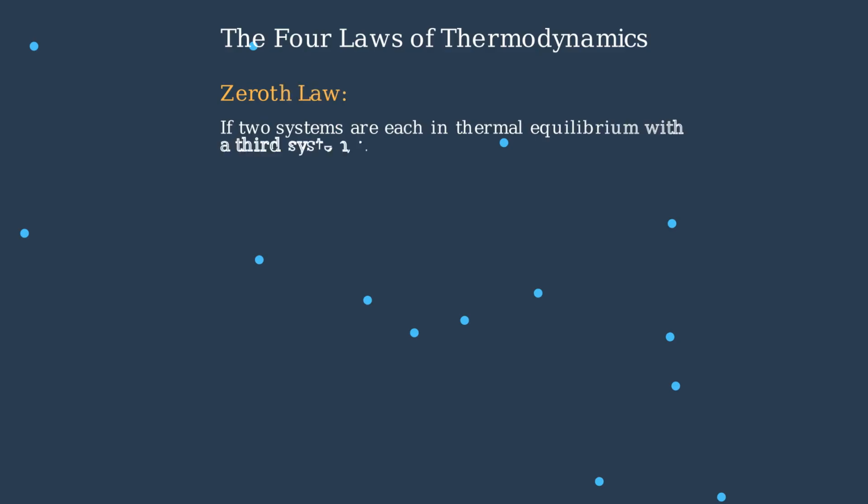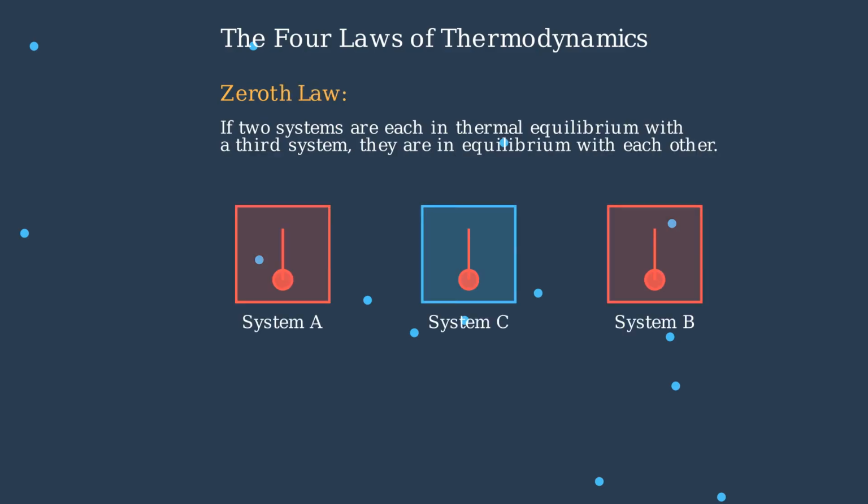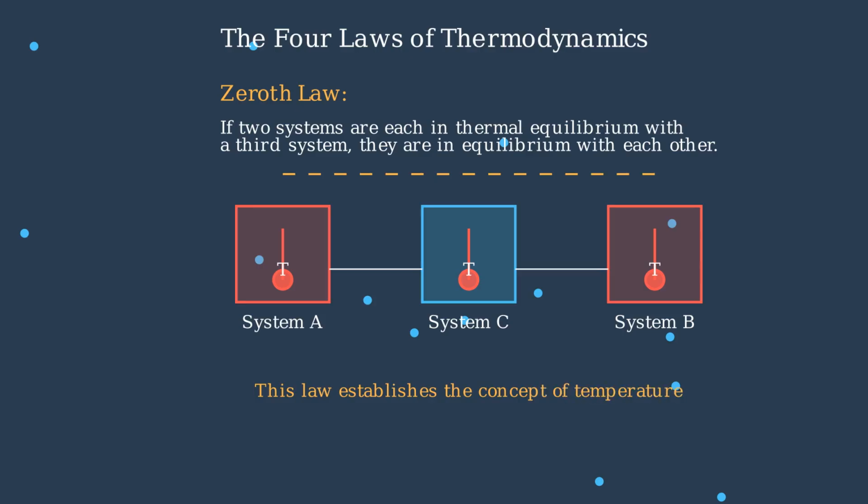The zeroth law states that if two systems are each in thermal equilibrium with a third system, they must be in thermal equilibrium with each other. This means that if System A and System B are both in thermal equilibrium with System C, then System A and System B are in thermal equilibrium with each other. This fundamental law establishes the concept of temperature and allows us to use thermometers to measure and compare thermal states.